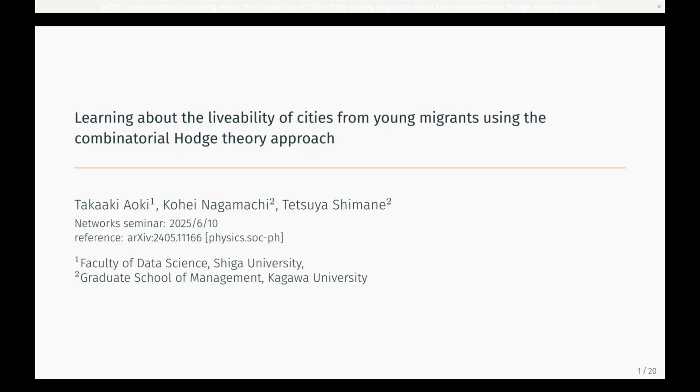The title of this work is Learning about the Livability of Cities from Young Migrants Using the Combinatorial Hodge Theory Approach. We would like to talk about how migration flows of the young can be transformed, with tools from algebraic topology, into a practical, policy-relevant livability map for every municipality in Japan.